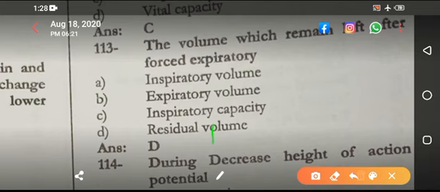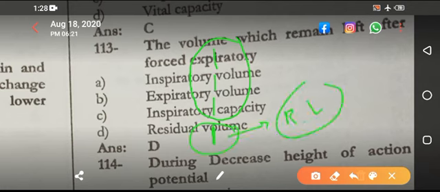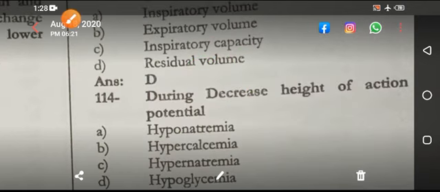Now the same thing, you are having a residual volume, expiratory reserve volume, tidal volume, inspiratory reserve volume. So if you expire fully, you cannot expire the residual volume. The volume that remains in the lung is called residual volume. Which volume cannot be measured with spirometry? This thing, because you cannot exhale it.